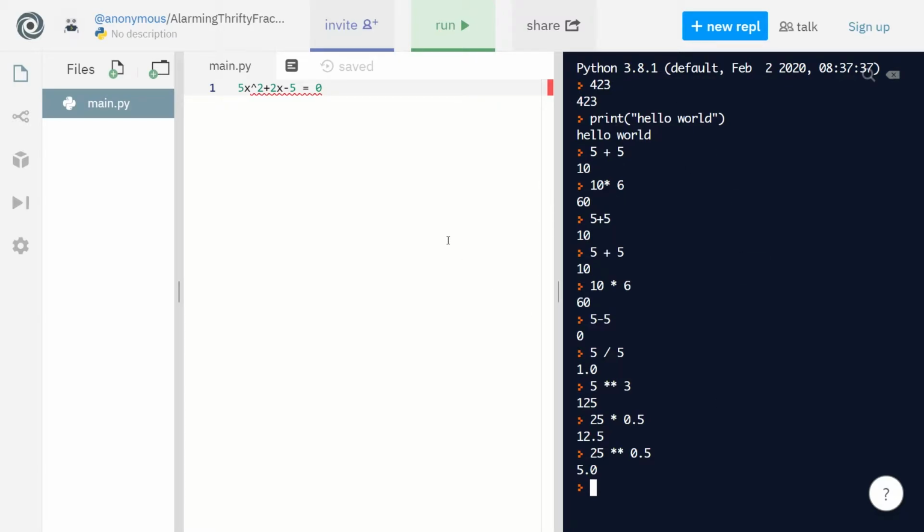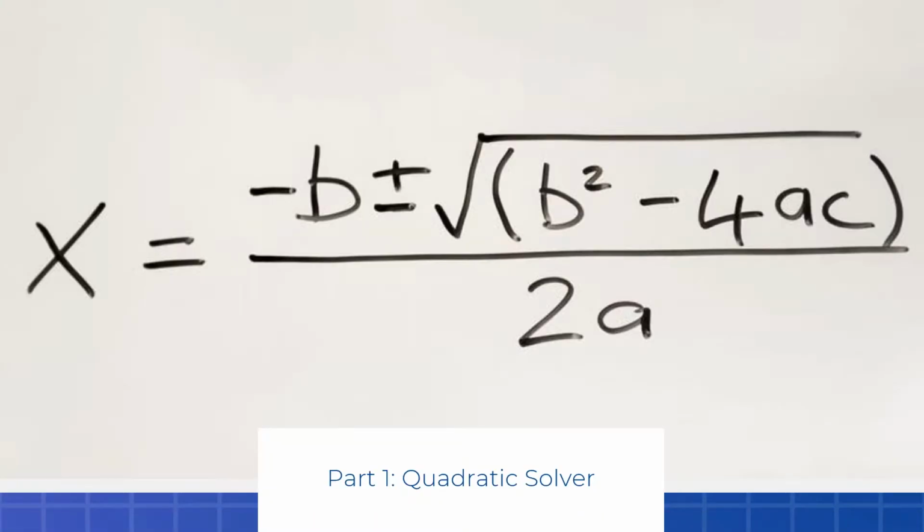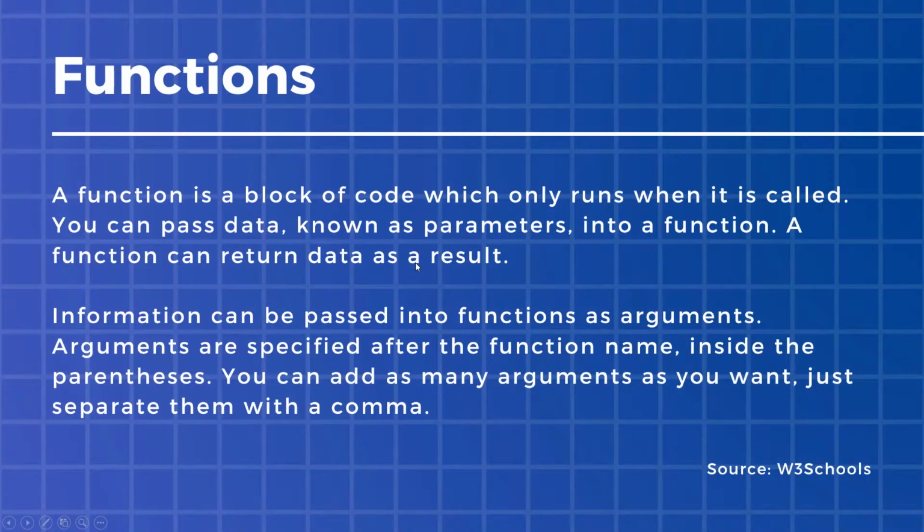Now we have to understand what functions are. The way I like to think of it, I'll refer back to my presentation over here. Functions are blocks of code which only run when they're called. In math we have functions, right? You take some sort of input and it returns a transformed output. If you have f(x) equals 2x, the input would be x and it returns 2x. It's kind of the same thing in Python.